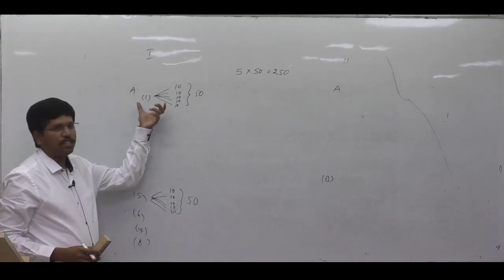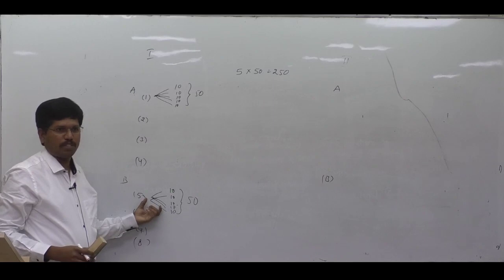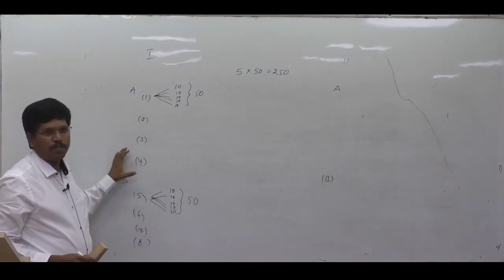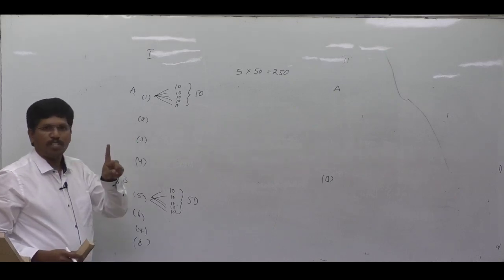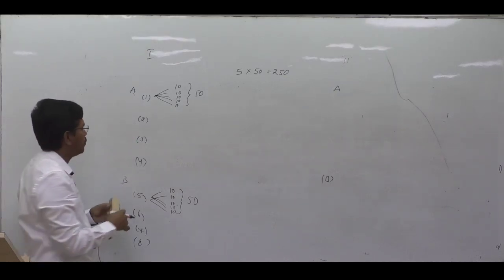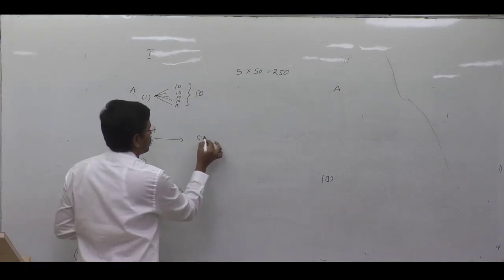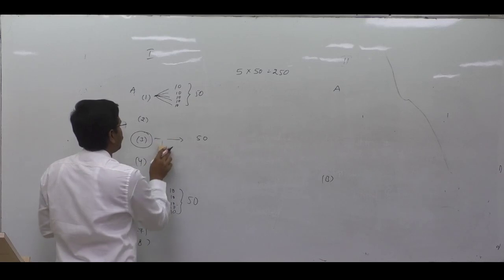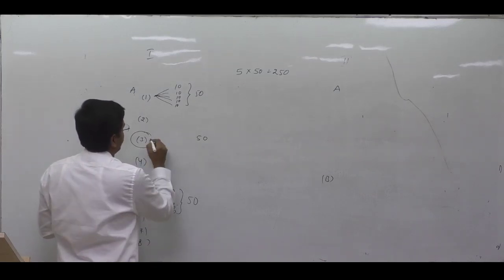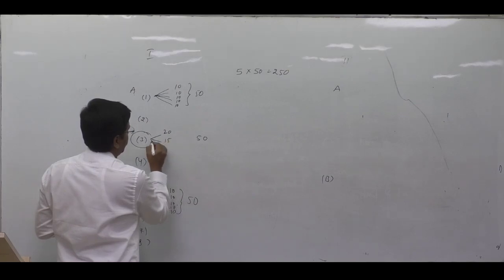In the first section, the first question is compulsory. In the second section also, the first question is compulsory. In the remaining questions, from Section A, you must attempt at least 1 question. Let us assume you have selected this question. 1 question, 50 marks. Of course, here there will be splitting. 3 sub-questions will be there: 20, 15, 15.